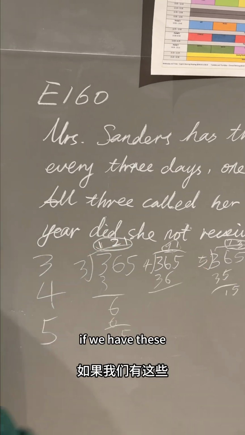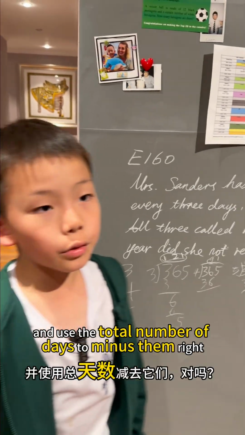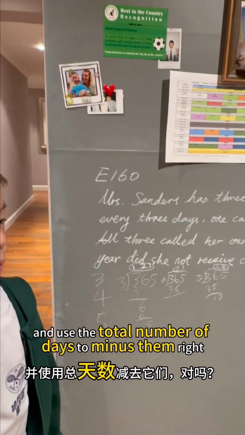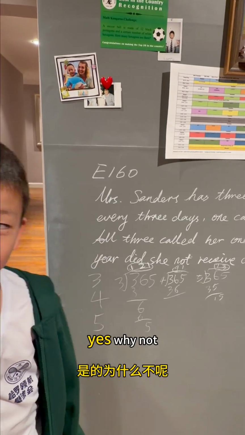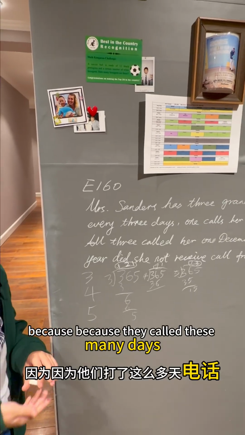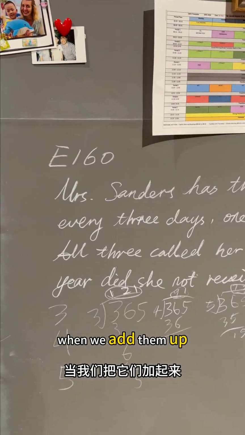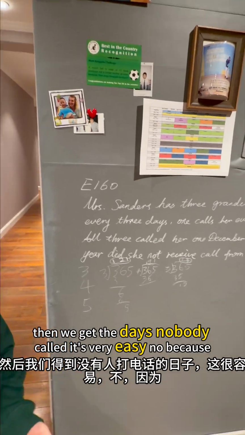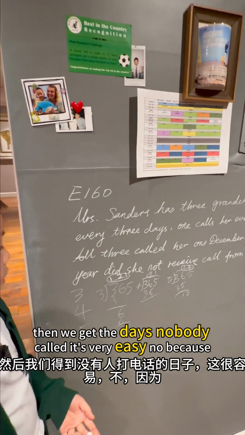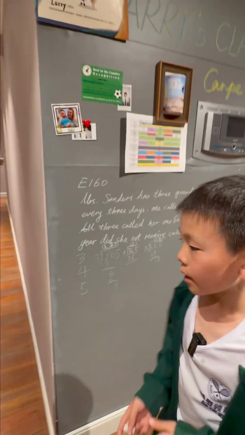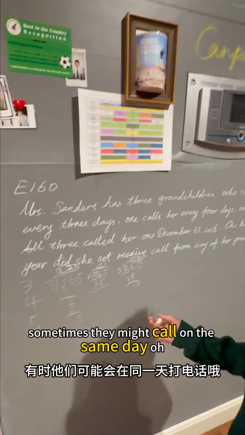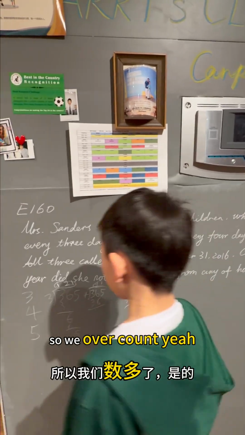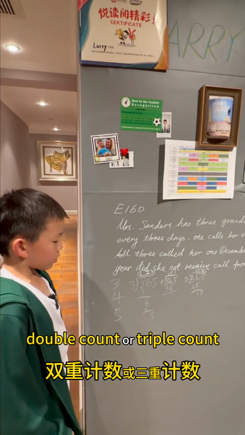If we have these, we just need to add them together and subtract the total from 365, right? When we add them up and deduct them from 365, we get the days nobody called. But no, because sometimes they might call on the same day. So we overcount, we double count or triple count maybe.